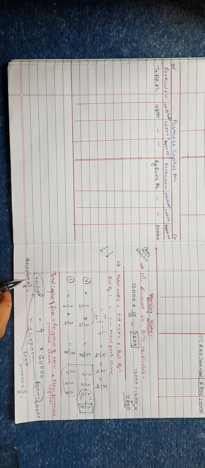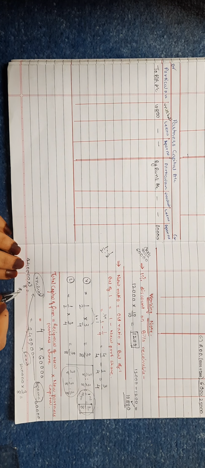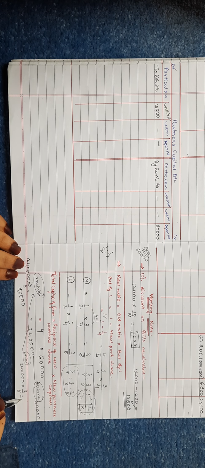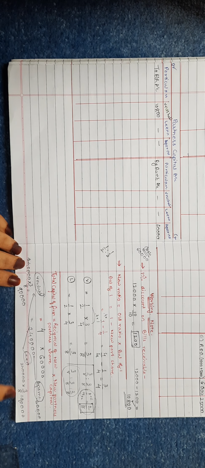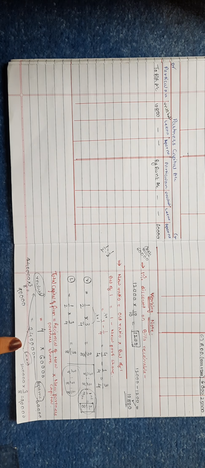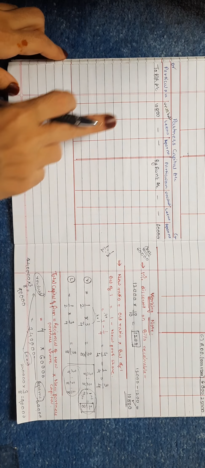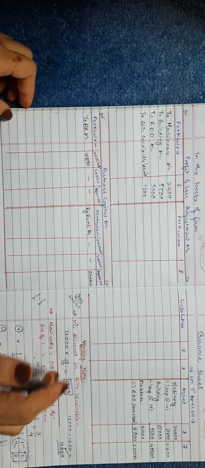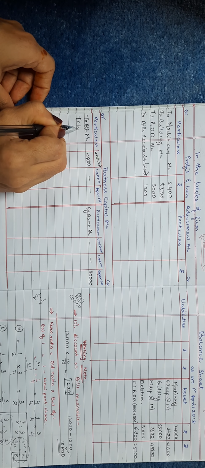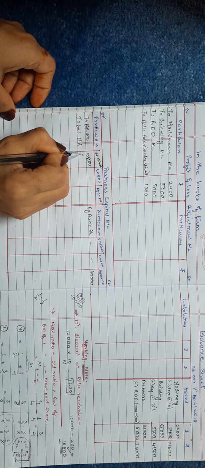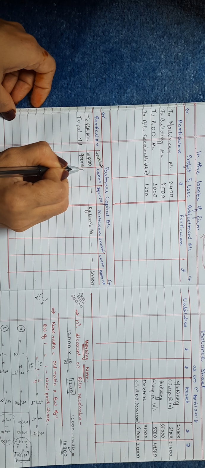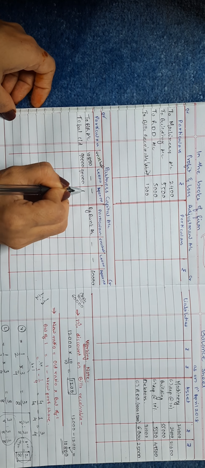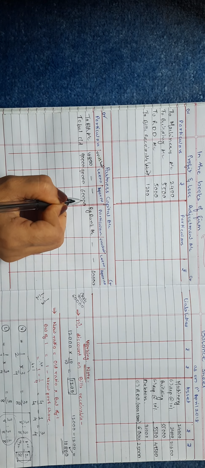So for Rushali it will be 90,000. Same for Leena, 90,000, and Aparna is already 60,000. So 90,000, 90,000 and 60,000. This distribution will be shown on the partners' capital account debit side, writing to balance carried down 90,000, 90,000 and 60,000.